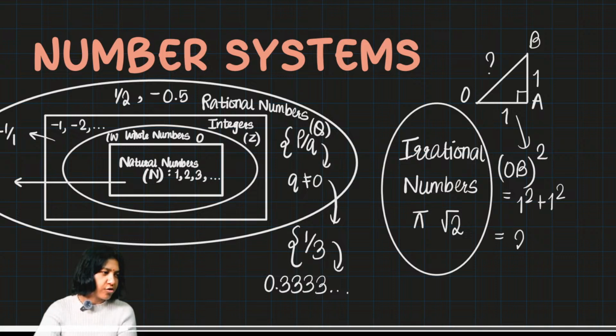And now the length of OB will simply be square root of 2, because OB square was 2, right?